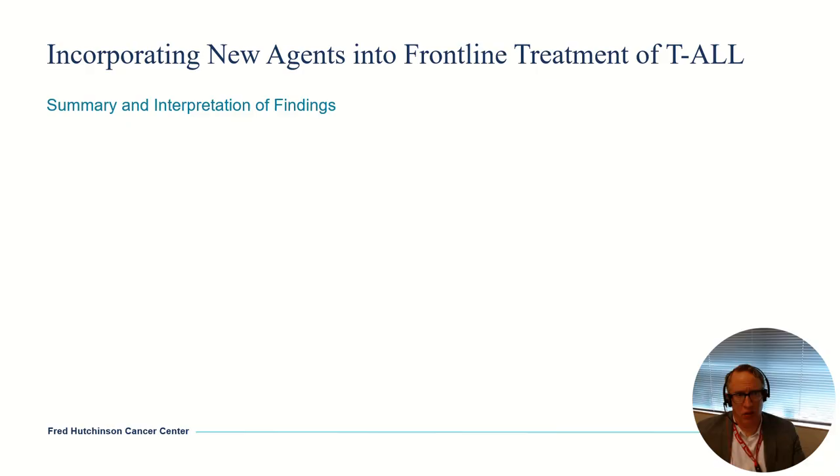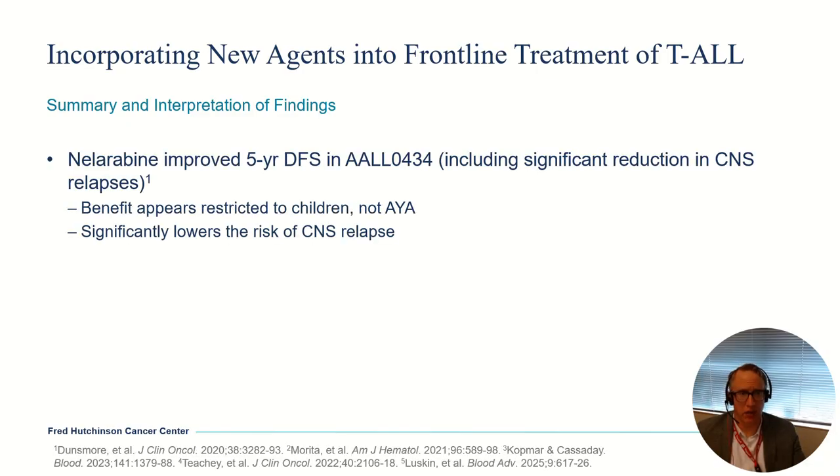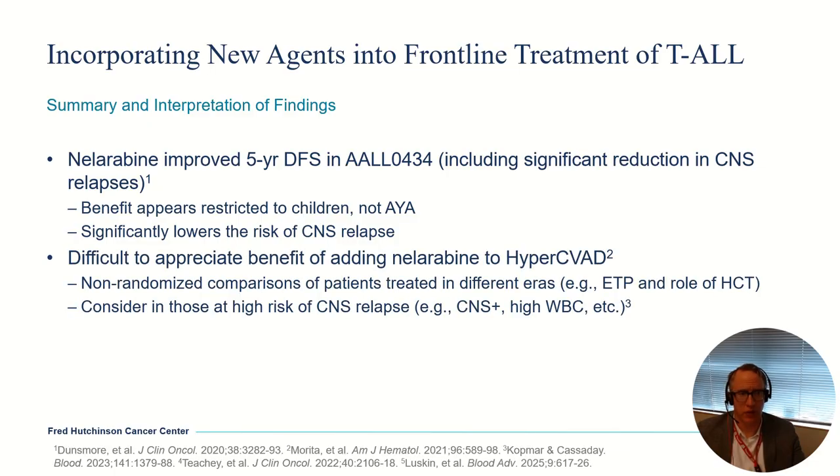So to summarize, the efforts to date trying to incorporate new agents into frontline T-cell ALL: nelarabine did improve the 5-year disease-free survival on the 0434 study, including a significant reduction in CNS relapses. That's great. Admittedly, though, the benefit appears restricted to children and not adolescents and young adults. But that significant CNS relapse advantage could potentially be an important feature clinically when thinking about some of these patients.